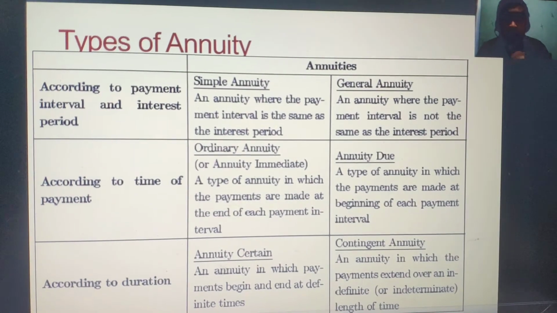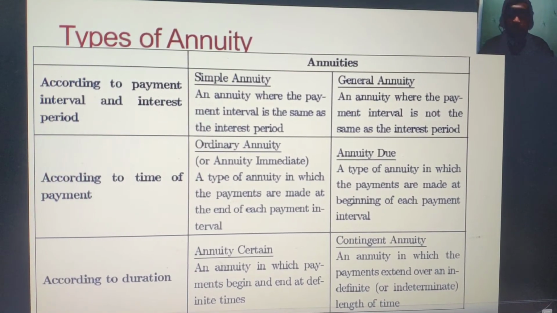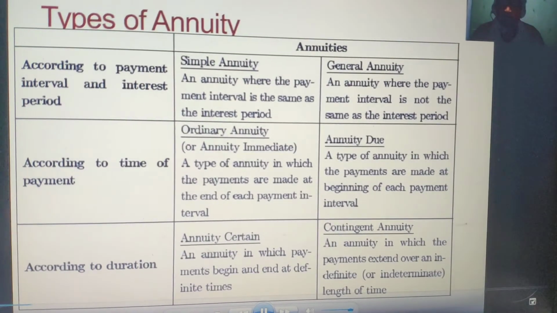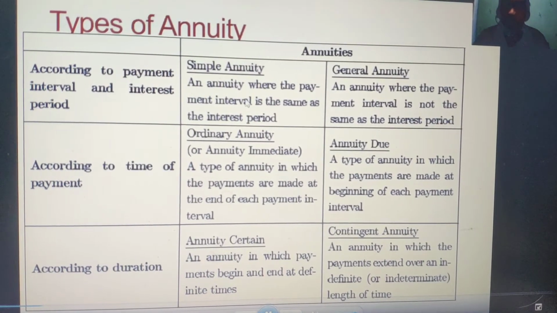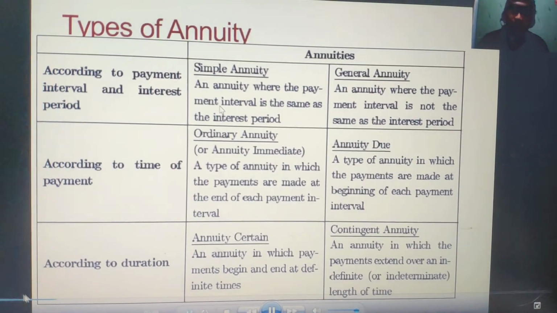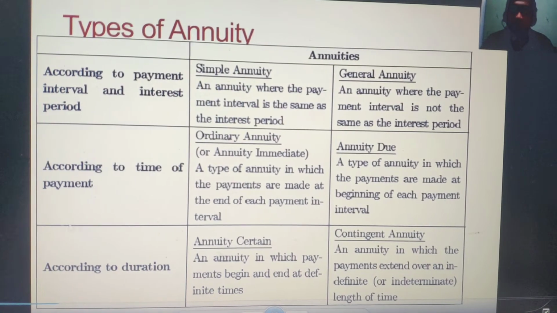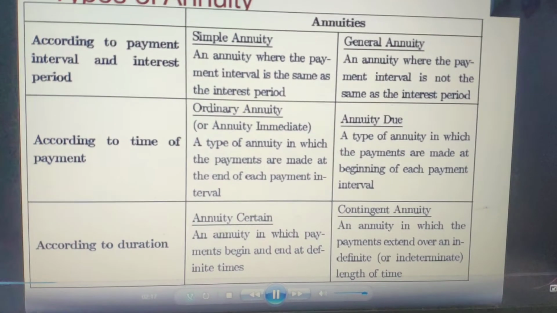First, according to the payment interval and interest period. So we have two here. We have the simple annuity and the general annuity. Simple annuity is an annuity where the payment interval is the same as the interest period. While on the other hand, the general annuity is an annuity where the payment interval is not the same as the interest period. Do you follow?